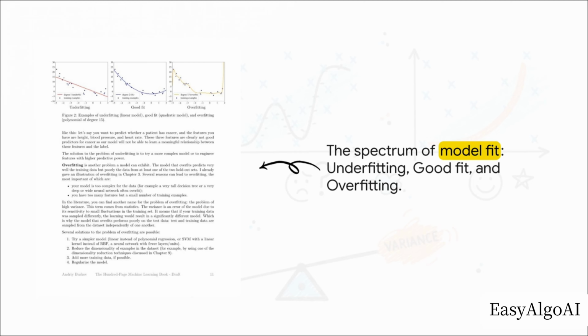When you map out this whole journey of model training, you really see three distinct scenarios. On one extreme, you have a rigid, straight, linear model trying to fit data that clearly curves. It just misses the pattern entirely. On the completely opposite extreme, you have this wildly squiggly curve that perfectly hits almost every single data point, but its overall shape is just completely erratic. And then, right in the middle, you have a smooth curve that captures the general trend of the data without obsessing over every single little dot. That middle ground, that's exactly our target. That is what we call the good fit.